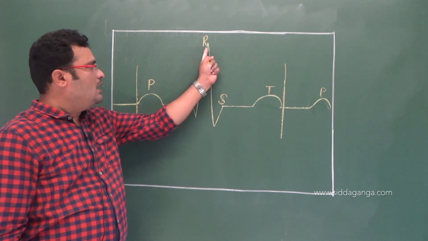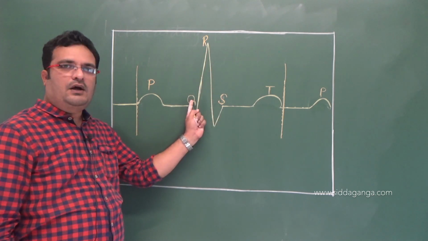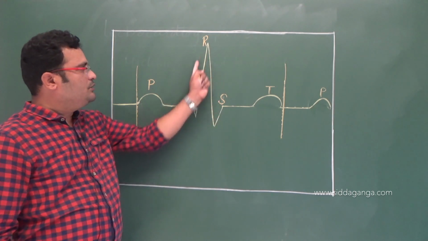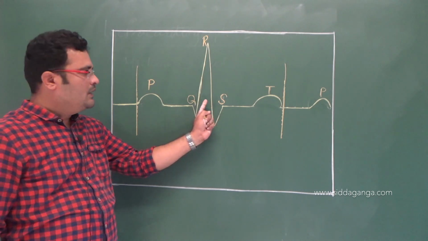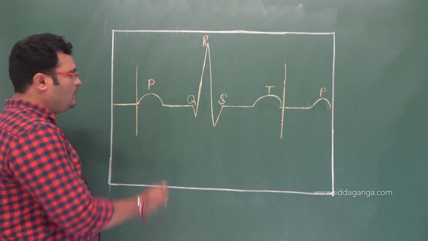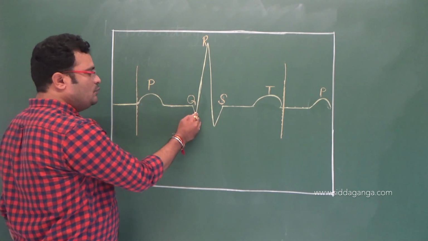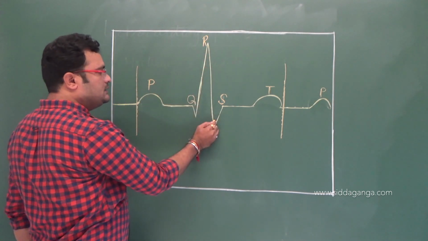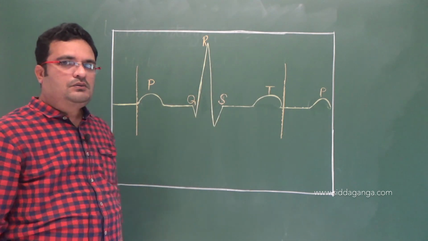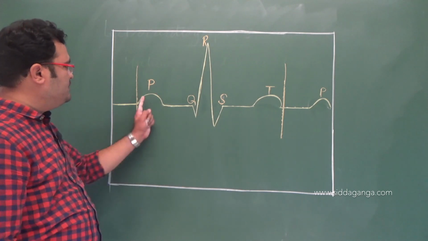QRS is a complex wave. This one is a complex wave. This constitutes one complete wave, right? And another one is the P wave. So there are three waves: one is P, the second is the QRS complex, and the third is the T wave. Please follow and observe carefully.